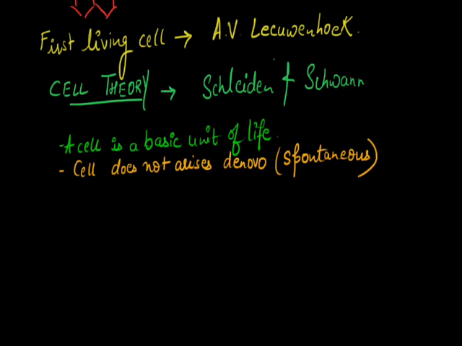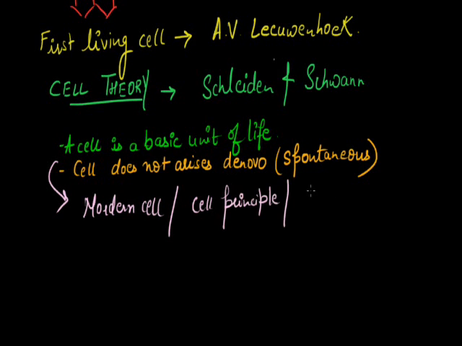To further modify the Schleiden and Schwann theory, a modern cell theory, also called cell principle or cell doctrine, was given by a new scientist called Rudolf Virchow.